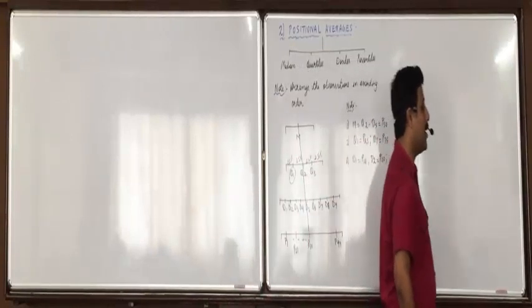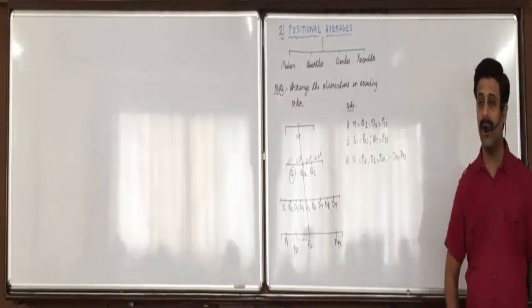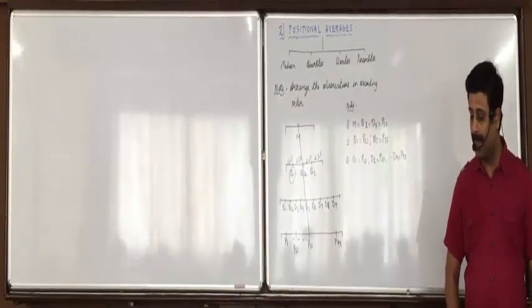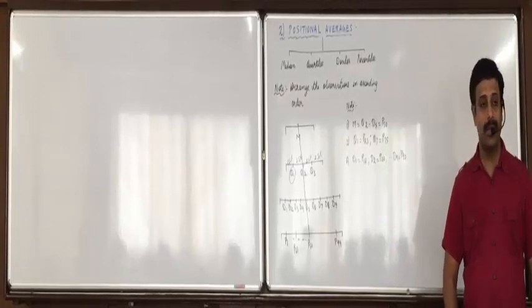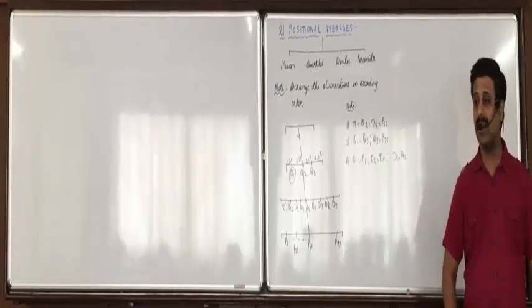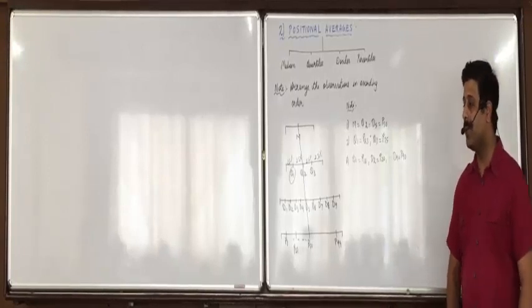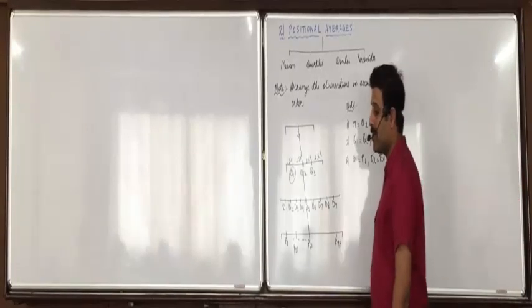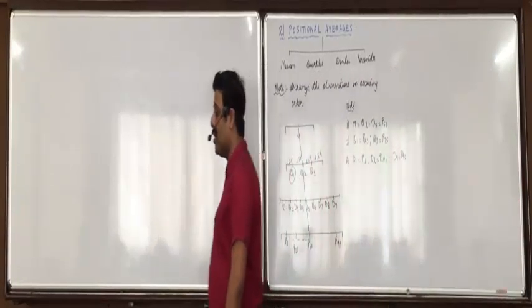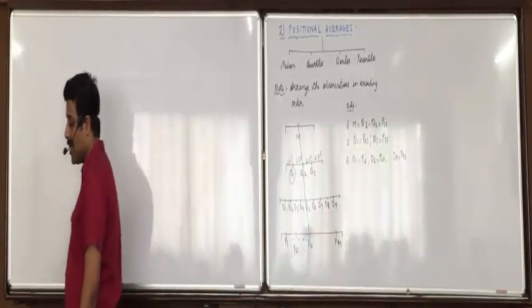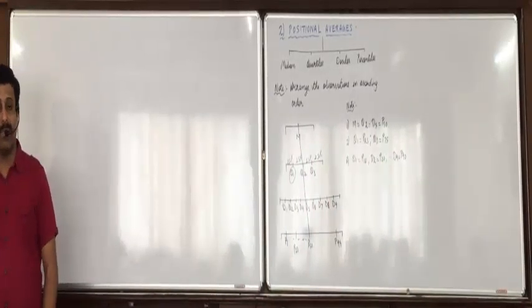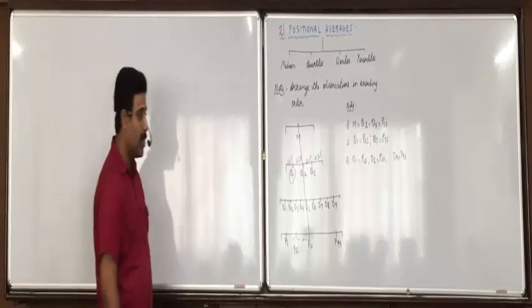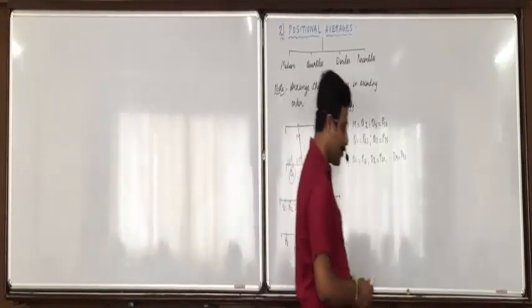Full stop. There are 9 deciles, D1, D2, up to D9. Then percentiles are the values which divide the series in 100 equal parts. Full stop. There are 99 percentiles, P1, P2, P3, up to P99. Okay, then these 3 notes.